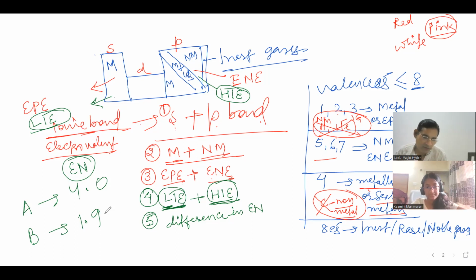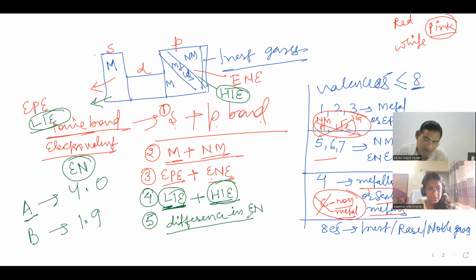Yes, sir. Fine. You won't be able to calculate the electronegativity of A or B. That's a constant; either they will provide the values or you have to learn them.